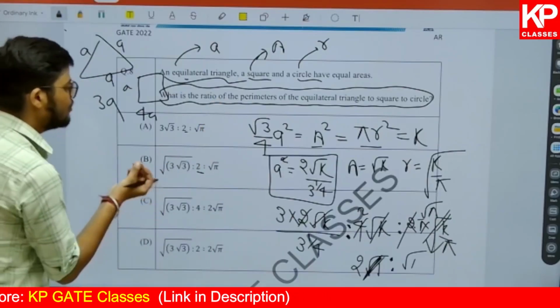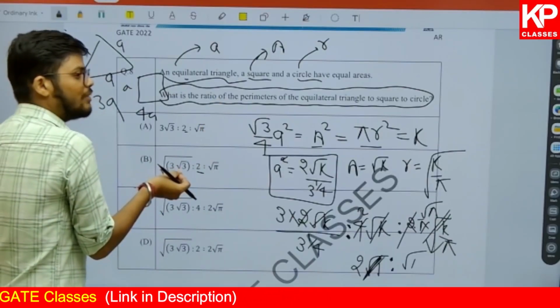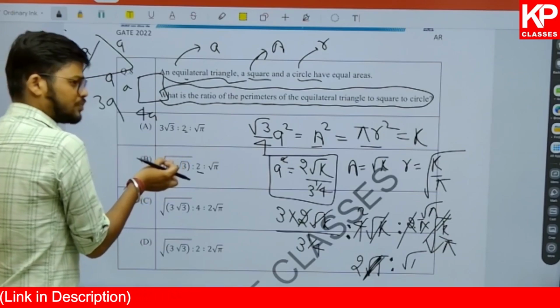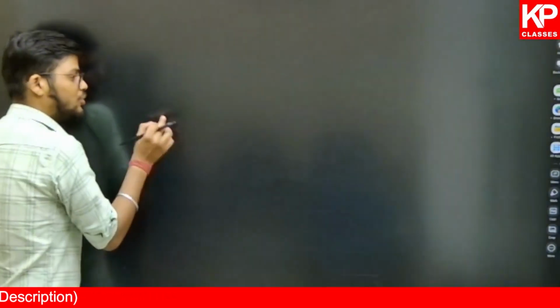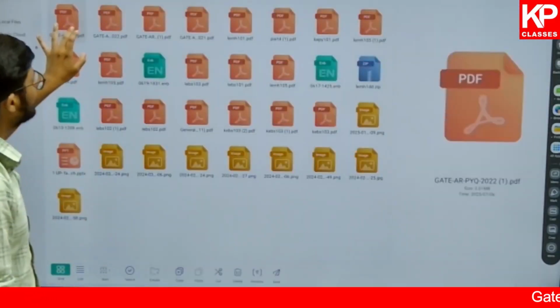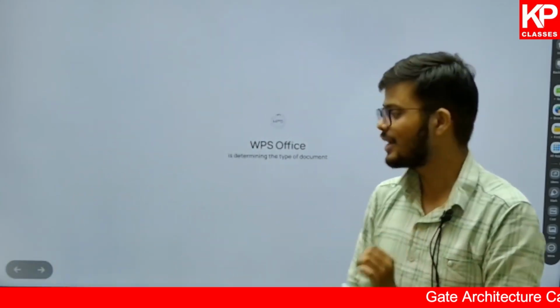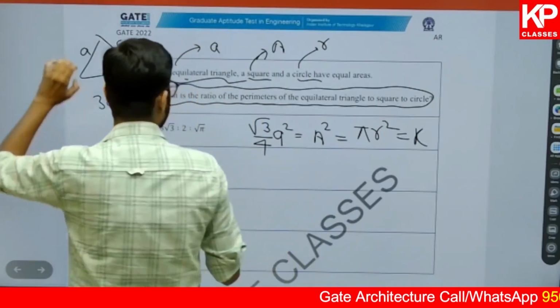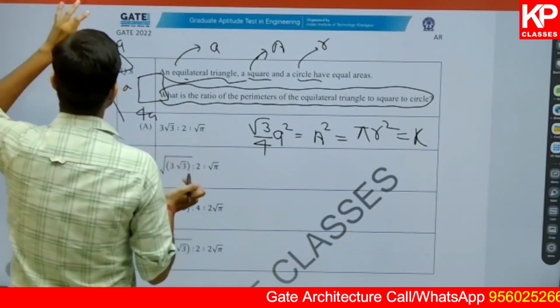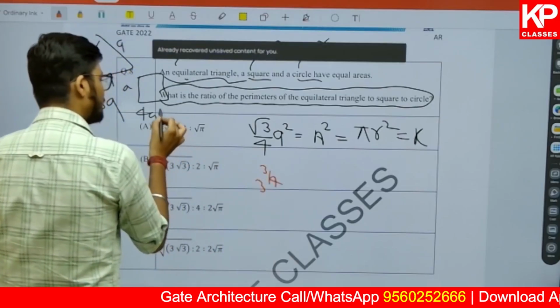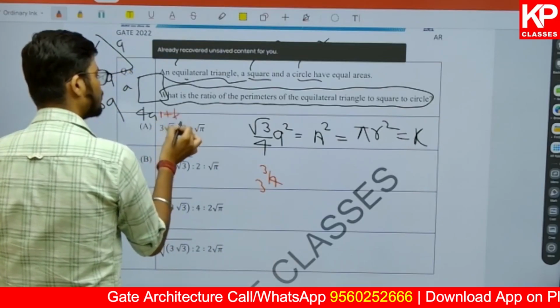And if you know that 3 to the power 3 by 4, because it will be 3 to the power 1 by 2 and 1 will give 3 by 2, and 3 by 2 to the power 1 by 2 will give 3 by 4. So in this case, which option is the correct one? Here in this case, option B is the correct one, not the first one. And why am I saying that? Because if you find it out, what we were getting was 3 to the power 3 upon 4. But here what will we get? 3 to the power 1 plus 1 upon 2. So it will be 3 upon 2.